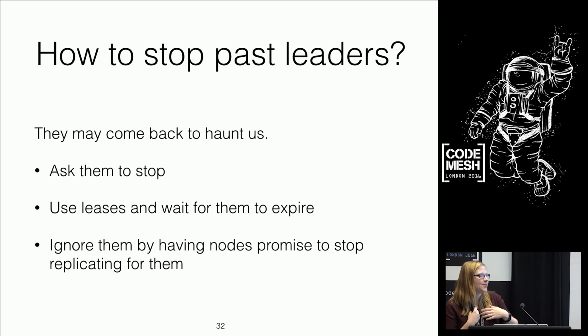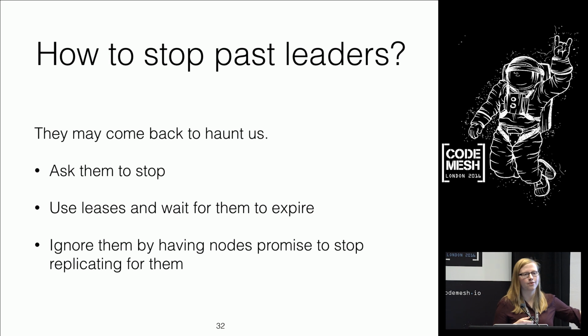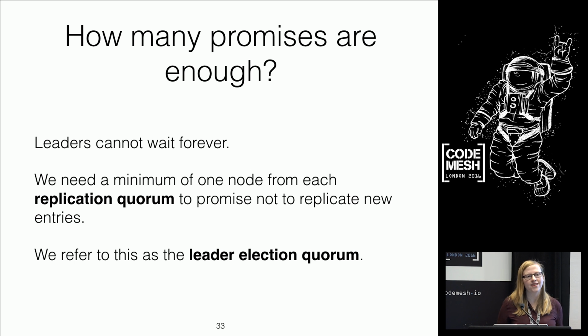So say the old leader has died, I am the new leader, I want to take over the world, and I ask you all, promise that you're going to listen to me and you're going to ignore the last guy. The question arises yet again, how many promises are enough? How many people do I need to get on board? Bearing in mind that some of them might be slow, and some of them might be on their laptops, and some of them might have failed. How many of them do I need to get on board before I can proceed? And what we do is we refer to this group as the leader election quorum.